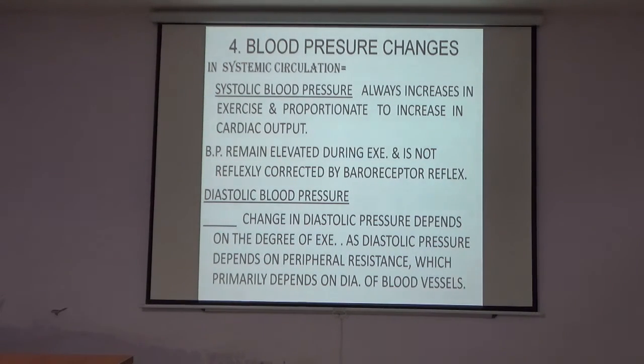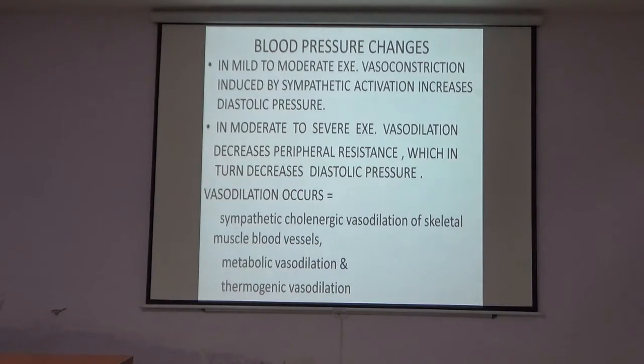Now about the diastolic blood pressure, the change is negligible because the diastolic blood pressure depends on the peripheral resistance and the radius of the artery. In mild to moderate exercise, vasoconstriction induced by the sympathetic activation increases diastolic blood pressure, but only by a few mmHg.